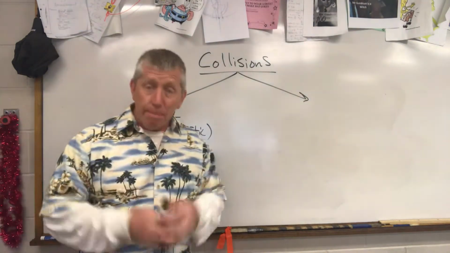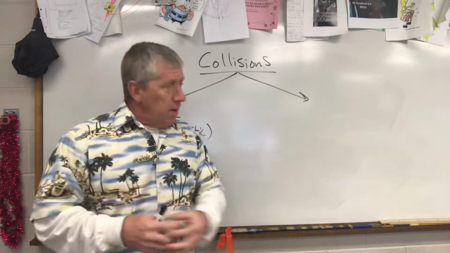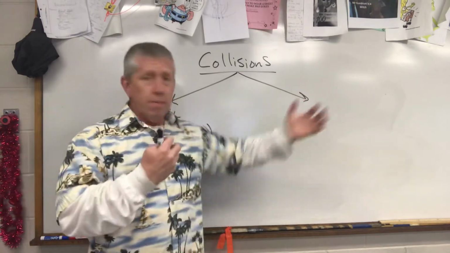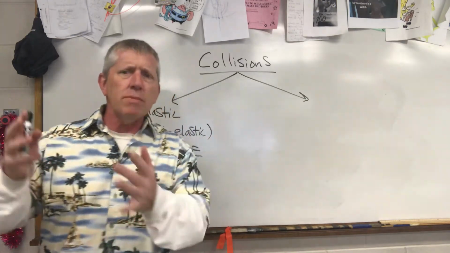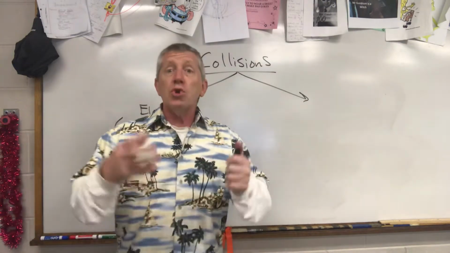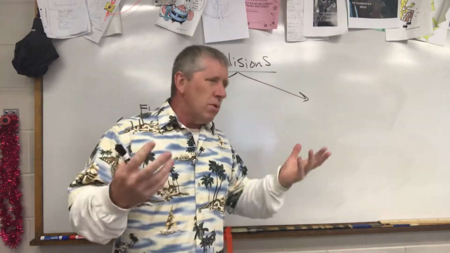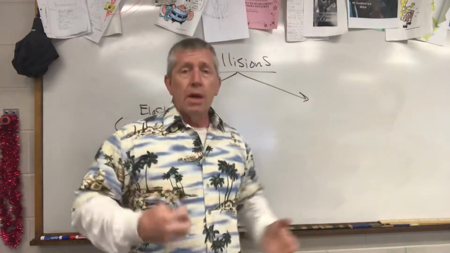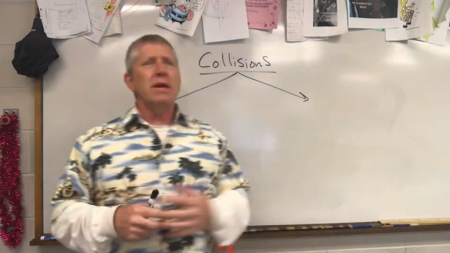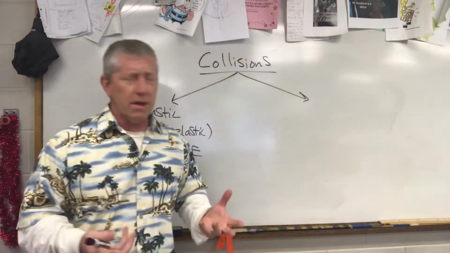But we can get some collisions that are so close to this, we'll essentially call them elastic. That would be things like billiard balls bouncing into each other. They're not deforming. There is transfer of energy, and before and after is essentially the same amount of kinetic energy. Two super balls, little bouncy balls, collide and bounce off each other, or bumper cars, boing! Those would be close enough to elastic that we could call them elastic.